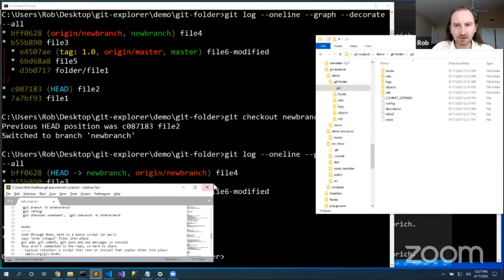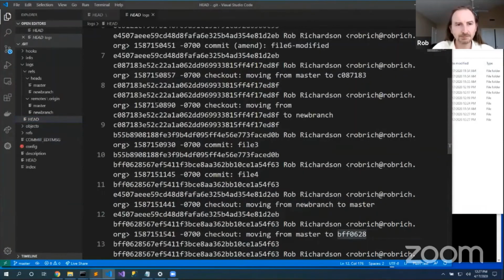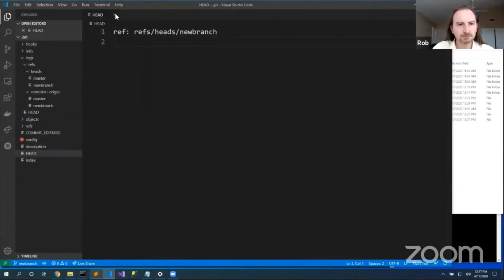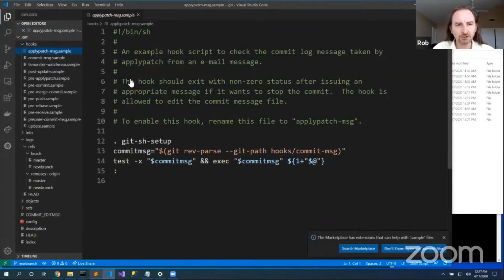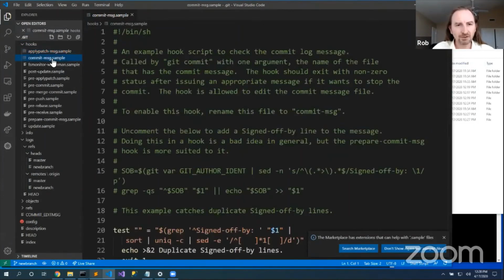So next, let's look at the hooks folder. Inside the hooks folder are a bunch of things that look like bash shell scripts. Here's a commit message .sample, and it says, to enable this hook, rename this file to commit message, removing the .sample.